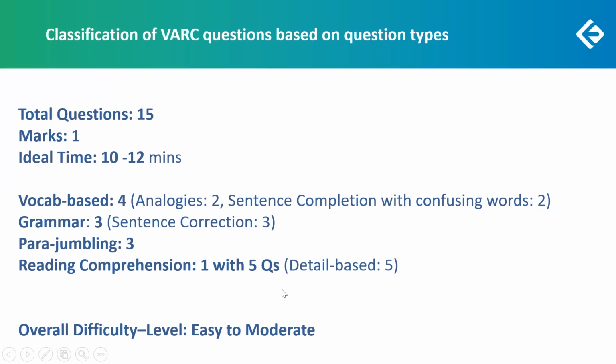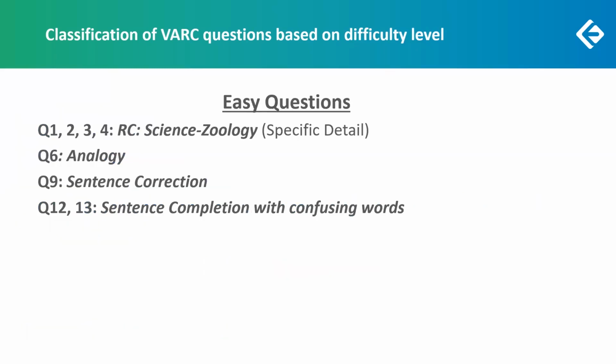The sectional can easily be called an easy to moderate sectional, more emphasis on the easy part because there were a number of questions that we can mark easy. Let's look at what these questions were. So the 1 RC that you had to do with science, zoology, the study of bees and bee moths was a very easy one because the questions were all detail-based. They were all specific detail questions. All of them were fact-based.